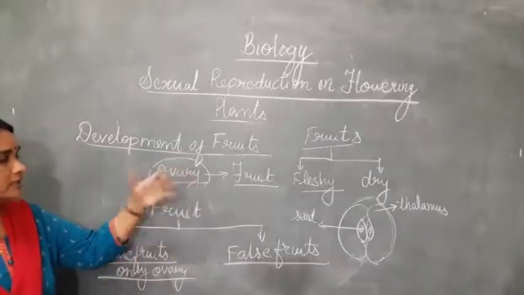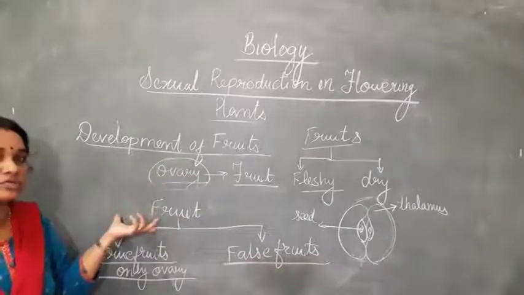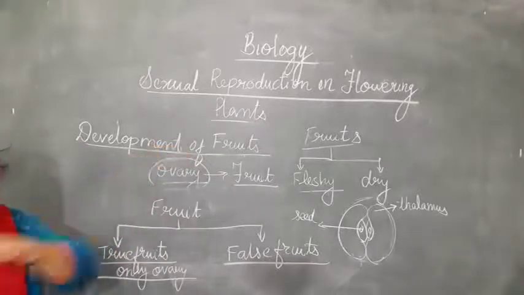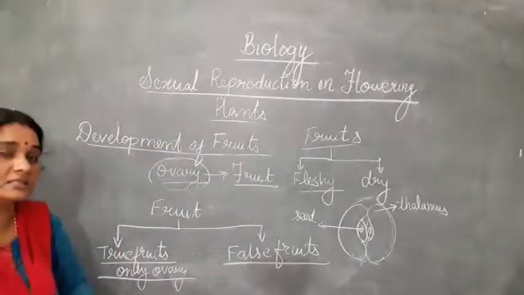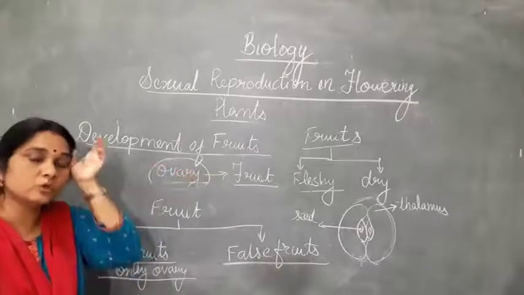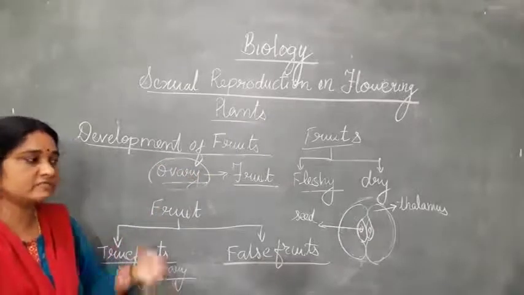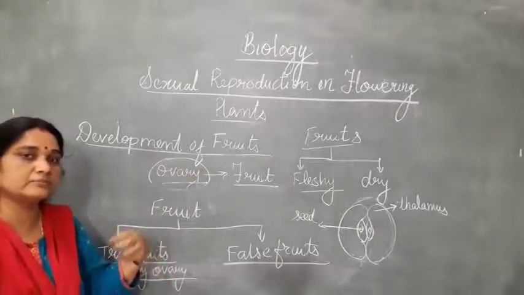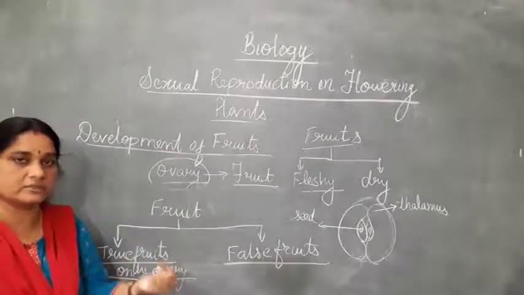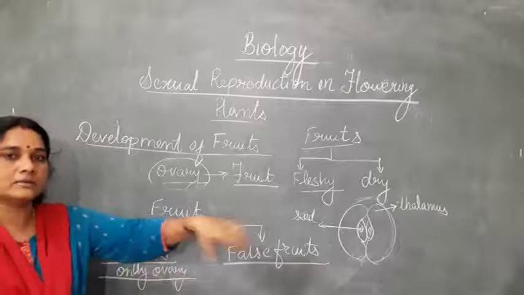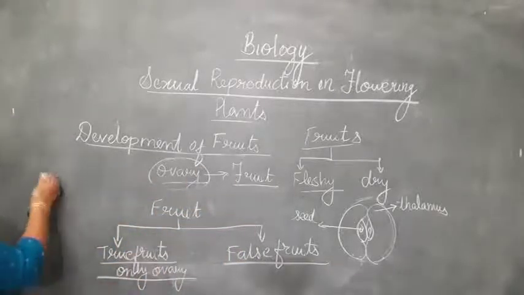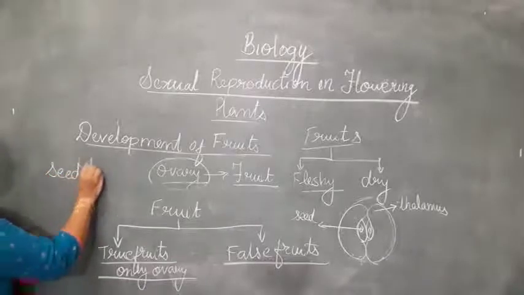Now, what is the significance of fruit formation by the plant? The main significance of the fruit which the plant produces is that it protects the seed. The seed in turn protects the embryo, and the fruit is also a mode of seed dispersal. When some animals or birds come to eat the fruit, what happens? It takes the seed along with the fruit and it is taken away from the place where the mother plant is present. That is known as seed dispersal.